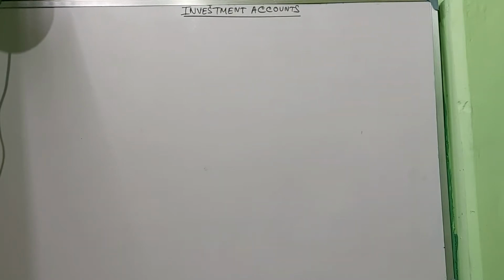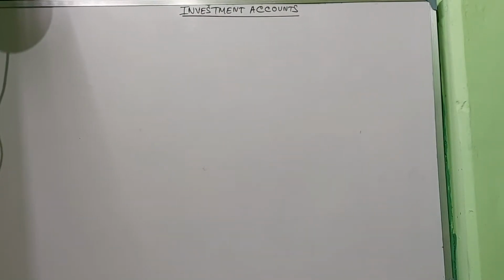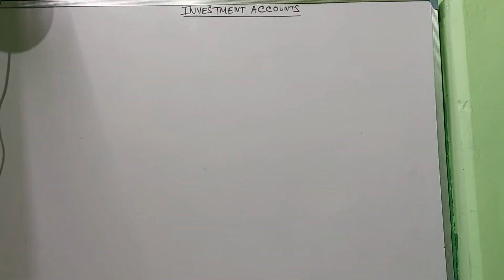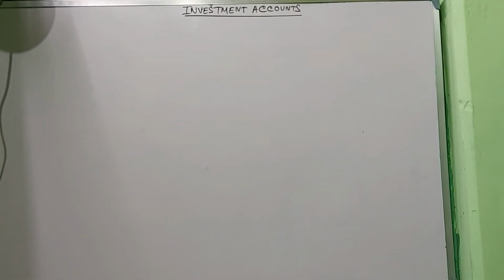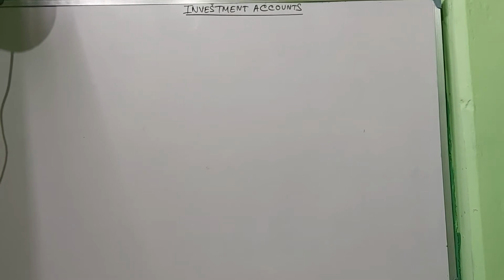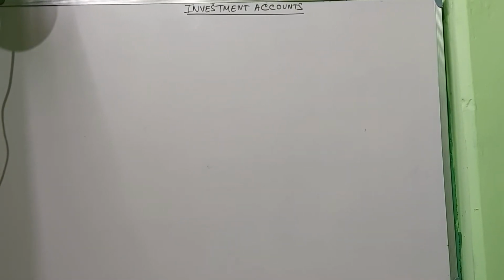So every year the price of the share fluctuates like this. Basically, we will discuss marketable securities in this chapter, and I'll talk about a few things regarding investment.